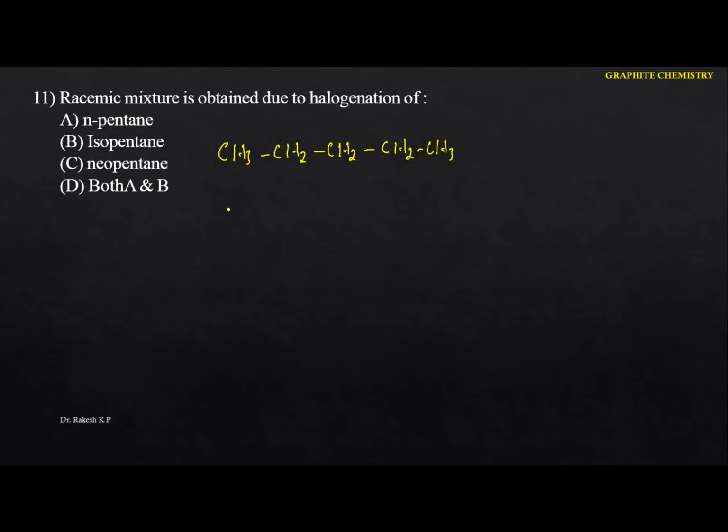Okay, this is the N-pentane. Okay, let me write the isopentane. So this is the isopentane. And the neopentane. The neopentane structure is this one here, the CH3, CH3. Here also what you are having CH3, and this is also the CH3.